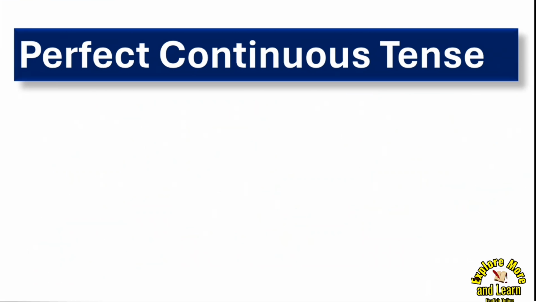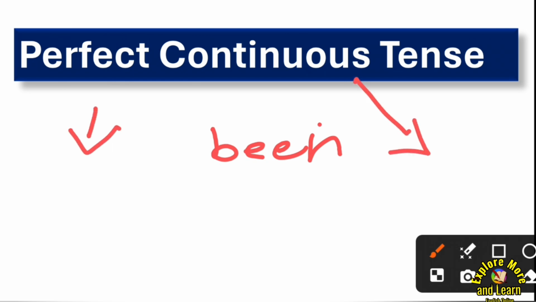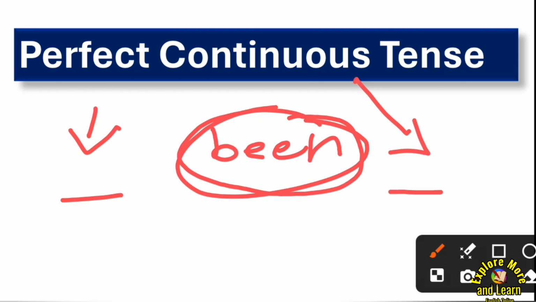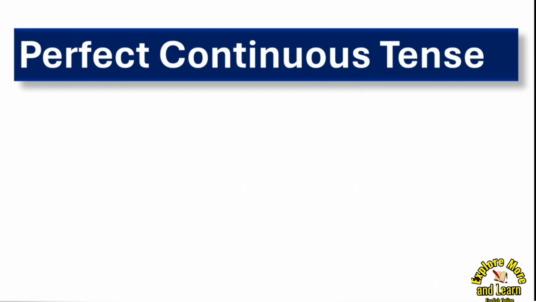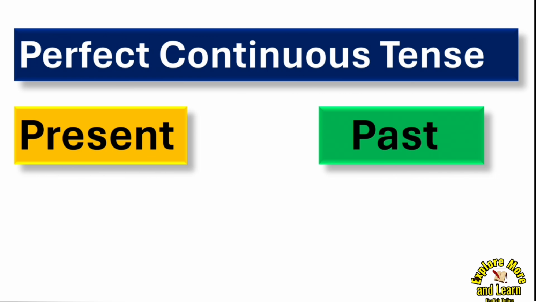So you need one new thing. What's that? That will be been. Half of the part you will take from perfect tense and half of the part you will take from continuous tense. You will join half parts of perfect and continuous tense with this word been. And you will get all the rules. How? I'll tell you. So first we'll take present perfect continuous tense, then past perfect continuous tense.